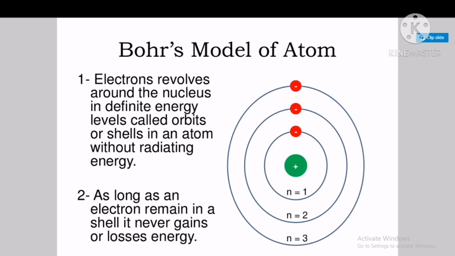Second, as long as an electron remains in a shell, it never gains or loses the energy. But in the Rutherford model, the atom is not stable because, according to the electromagnetic theory, it radiates the energy and finally falls on the nucleus, so the atom is destroyed. But according to the Bohr model, as long as an electron remains in the shell, it never gains or loses the energy.